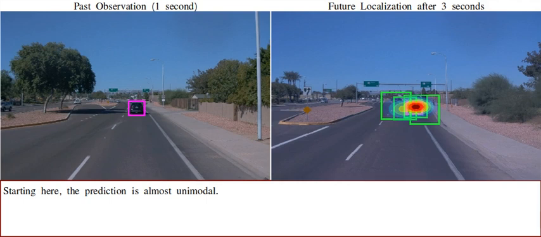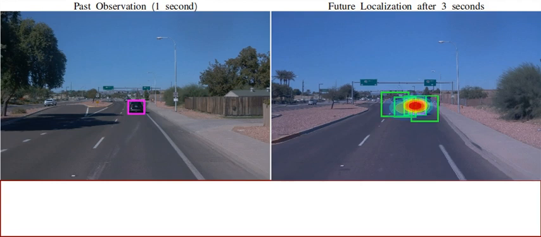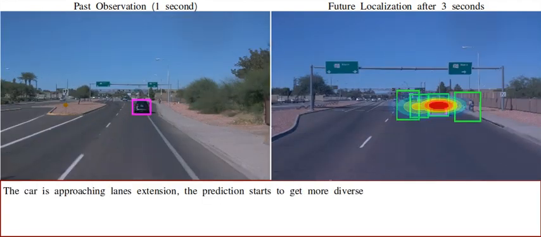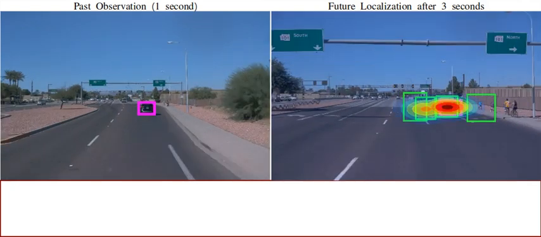As expected, the future is almost unimodal, indicating the car will continue driving forward. Now the car is approaching the lane extension of the road, and we start predicting our future to be more diverse, for both staying in the same lane and switching to other lanes.